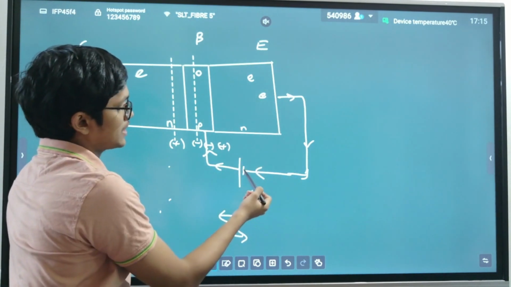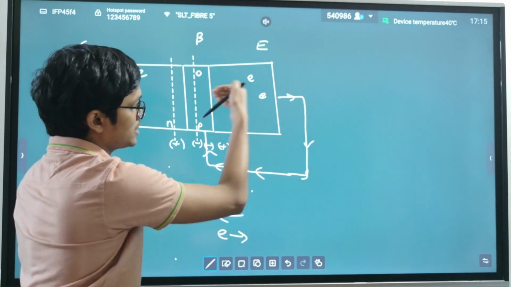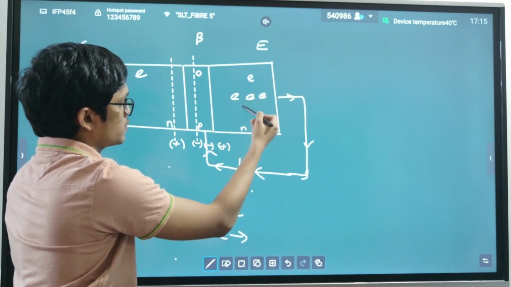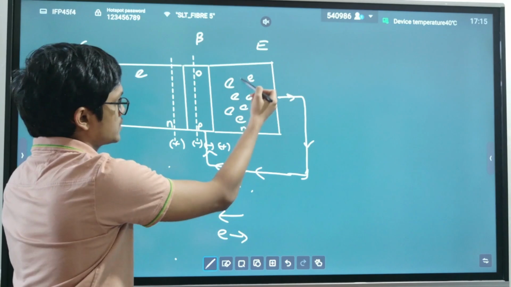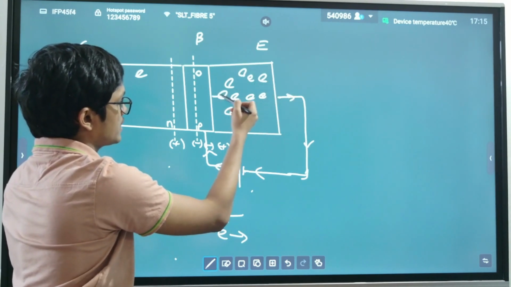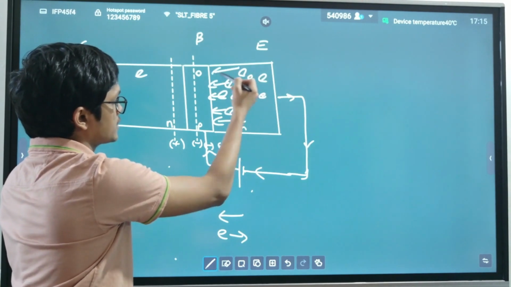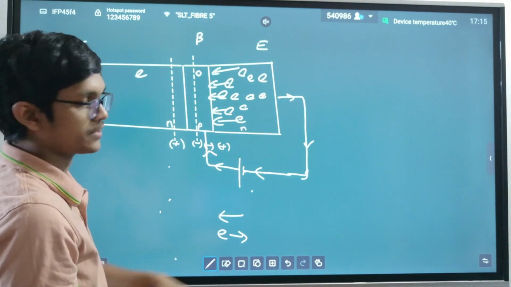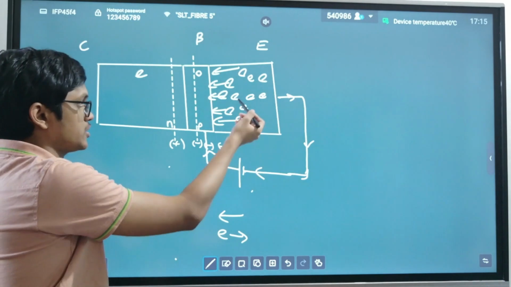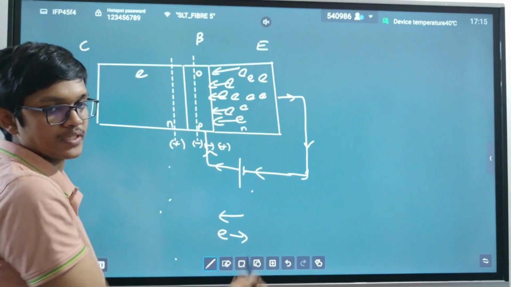So this negative part pushes these electrons away, so these electrons start moving in this direction, with the hope of going through this circuit.